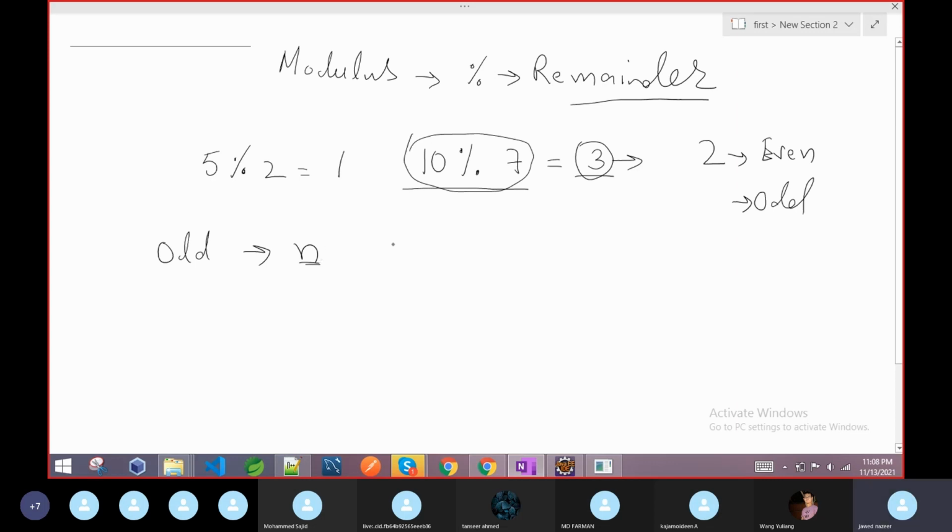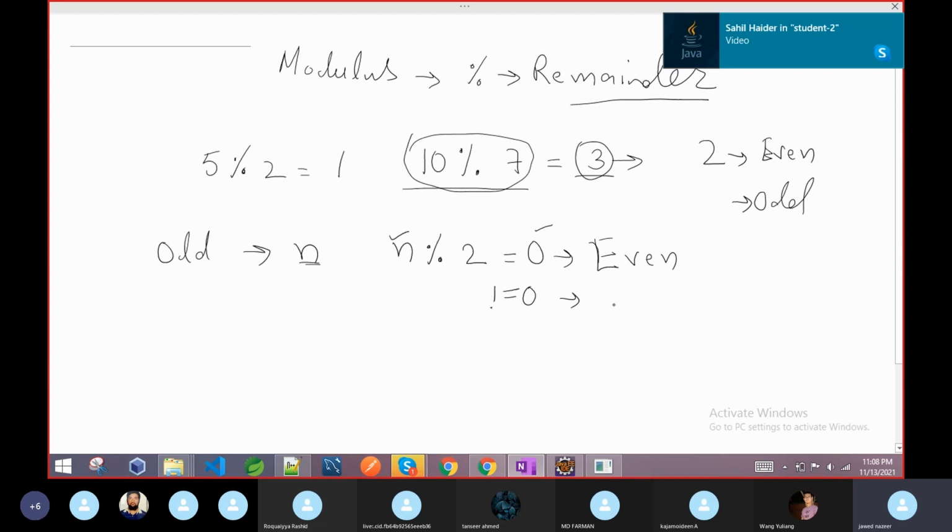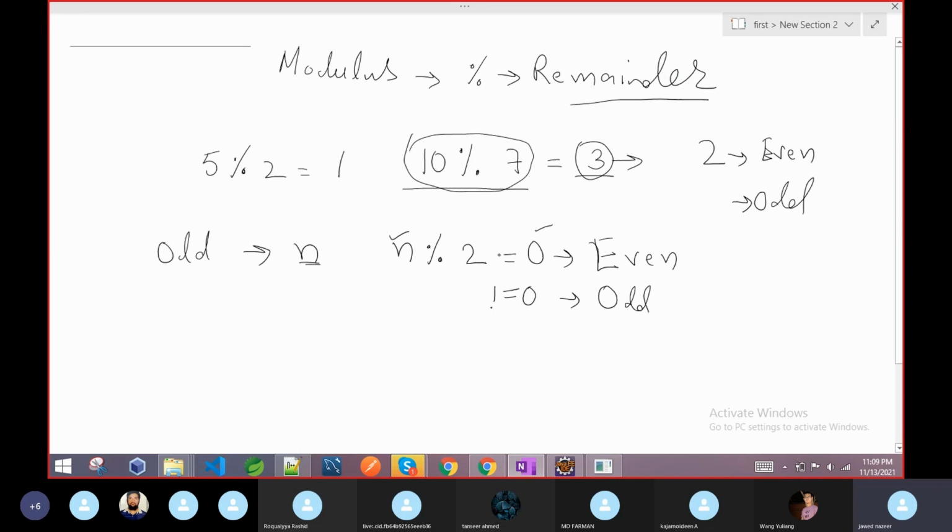If you divide any number with the modulus operator by 2, and you get the result 0, then you can say it is even. Why? Because if any number is completely divisible by 2, then it will give the remainder 0. Otherwise, it is not equal to 0, it will give you only 1. This is very helpful in the logic to check many things. Here I just gave an example of even and odd.